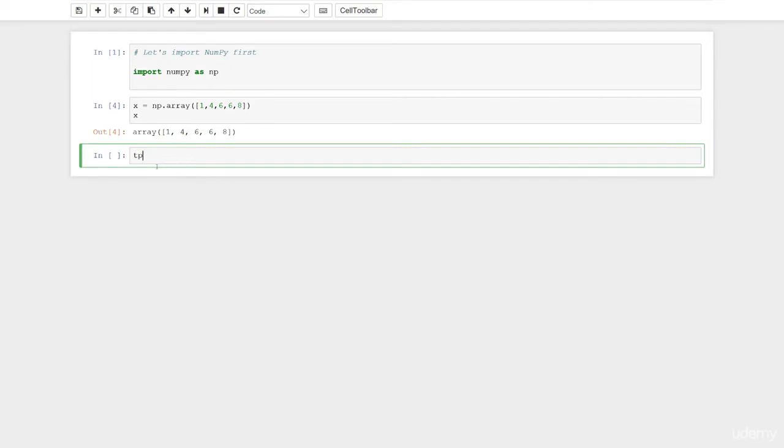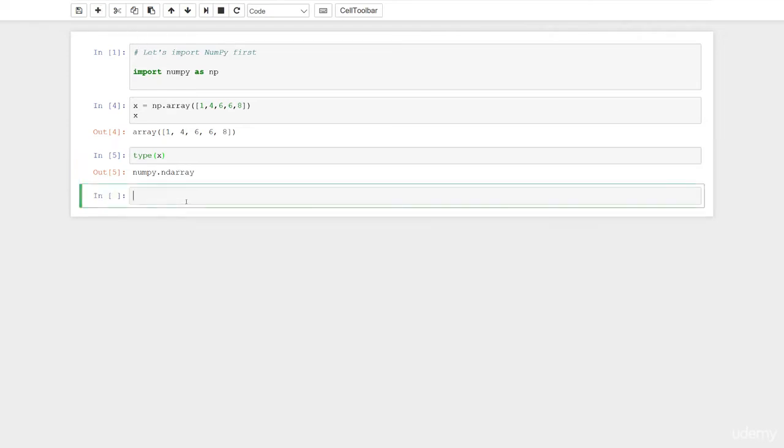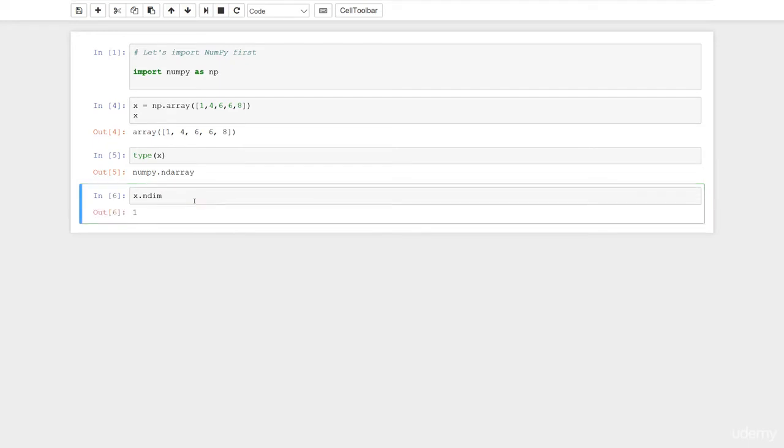Let's add a cell, and let's go type. Type x. What type of array do we have? We have a NumPy array. All right, that's great. Let's add another cell. What is the dimension? x.ndim. We just talked about the different dimensions of an array in the previous video. So is this really a one-dimensional array? Control Enter. It is a one-dimensional array.